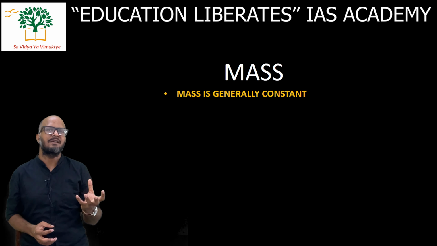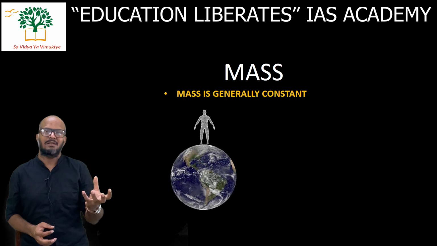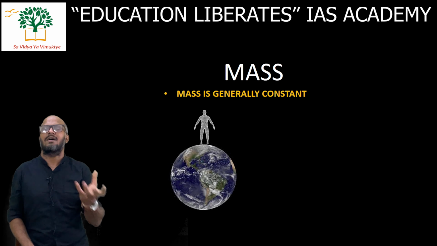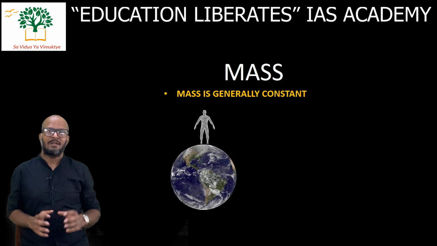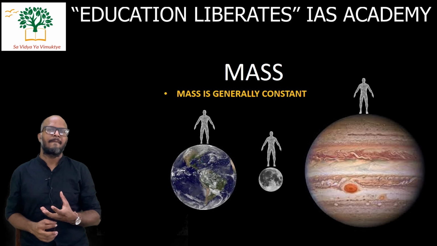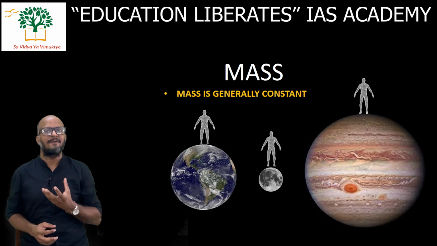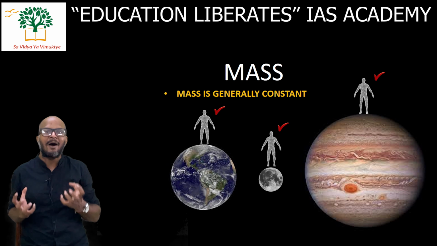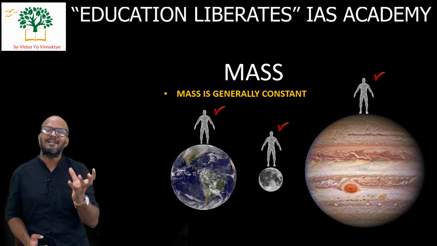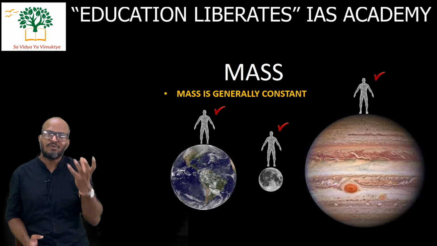So any body having some mass will have the same mass at one place and the same mass at another place. So if we measure the mass of an object on Earth and on Moon or maybe on Jupiter, the mass of the object will be constant. It will not change because the amount of matter, the amount of content or the substance in that body will remain the same. It is not going to change.